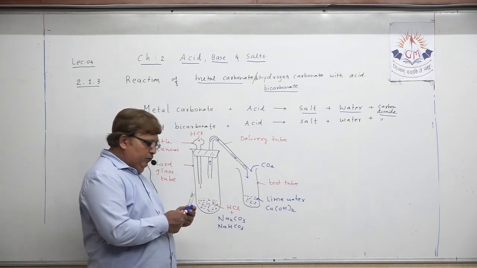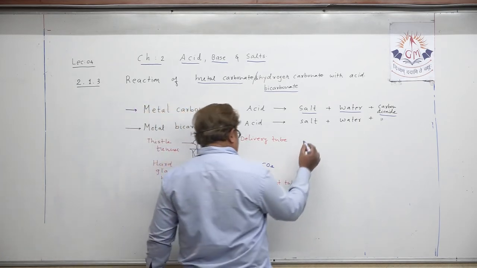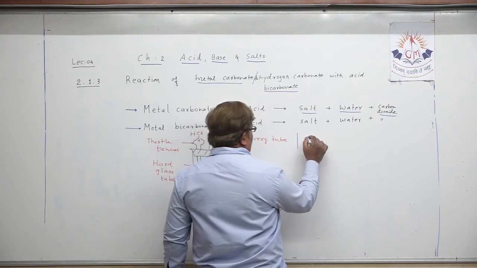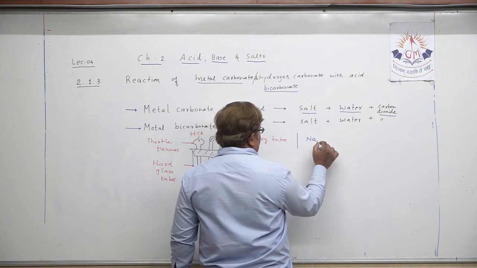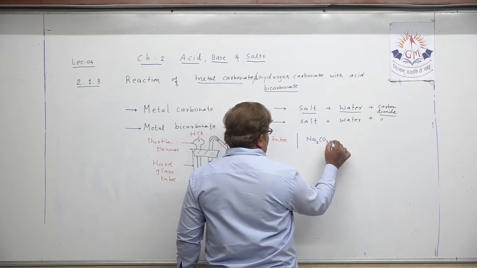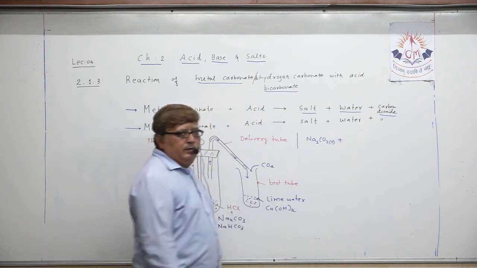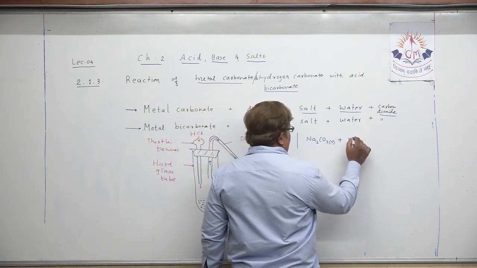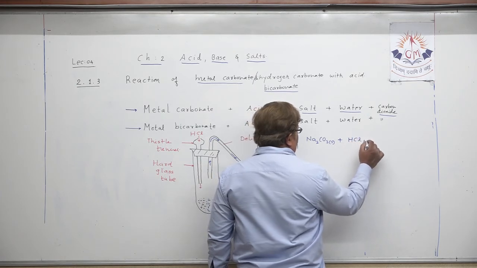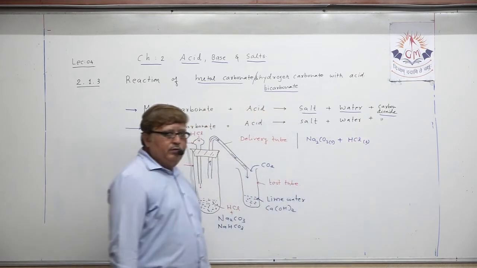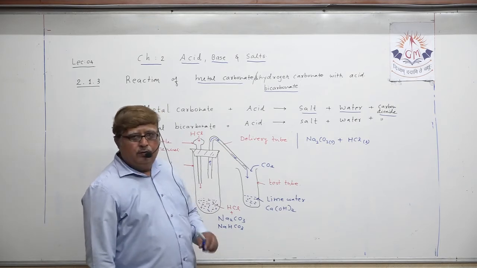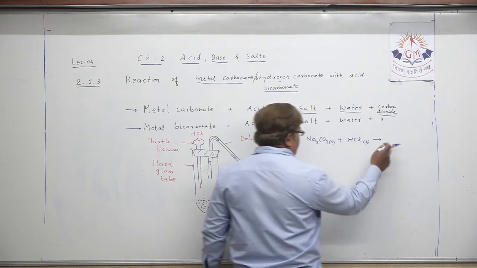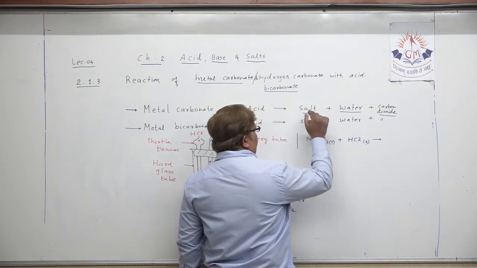If we have taken sodium carbonate, my dear student, write the chemical equation for this. I am writing it here: Na2CO3, that is in solid form. When Na2CO3 reacts with HCl, hydrochloric acid in liquid form, the reaction takes place between these two, and which are the products?